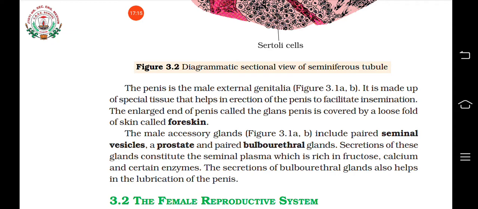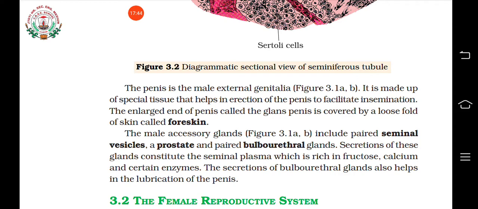So what is the function of these? These glands secrete certain secretions that give seminal plasma. Have you heard about semen? Semen is the liquid type substance that contains the sperms. The liquid part of this semen is the secretions of these glands.